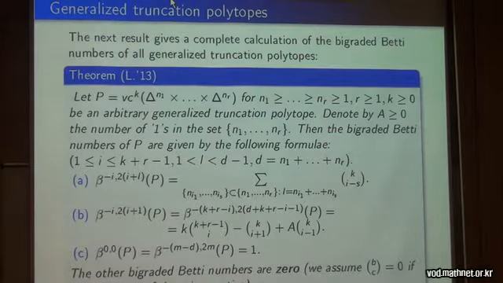So now in bigraded Betti numbers we can speak about the free part of the cohomology ring. And the following is the complete calculation of bigraded Betti numbers of all generalized truncation polytopes. So if P is an arbitrary generalized truncation polytope, for all K's and all arbitrary dimensions of simplices in a product, then we have the following nice formulas for all the non-zero bigraded Betti numbers. So there are diagonals which are parameterized by j minus i equal to l. So these diagonals are non-zero.